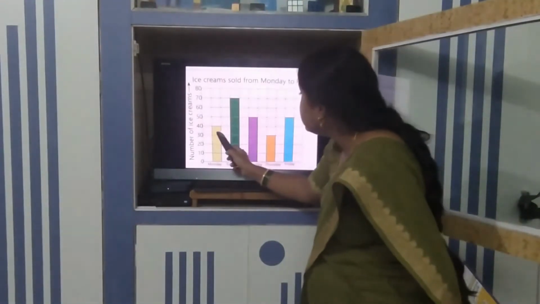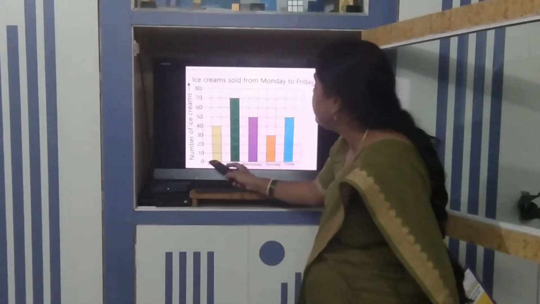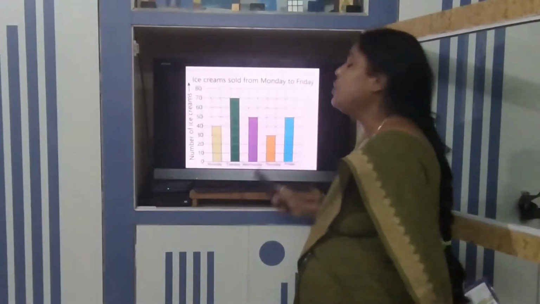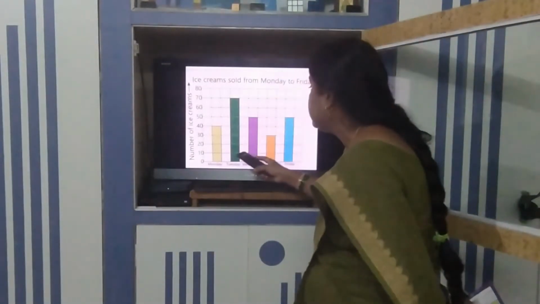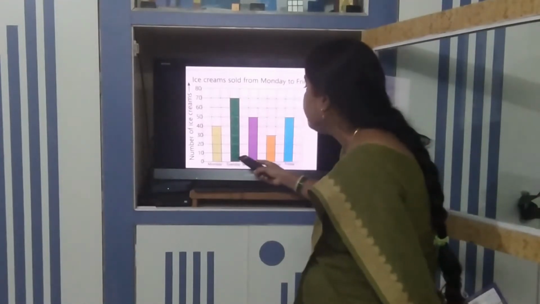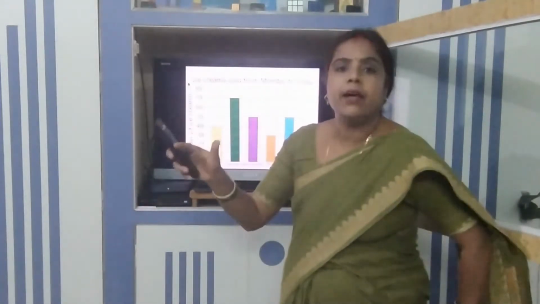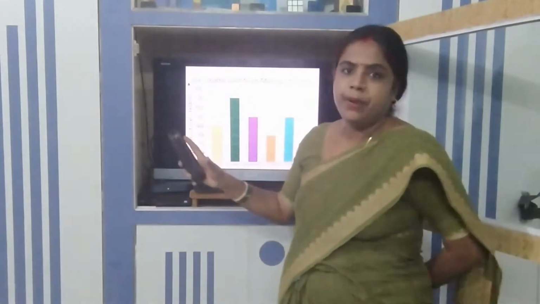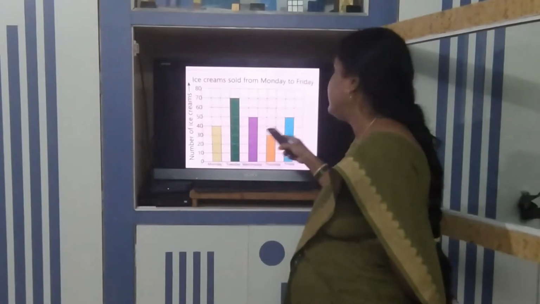Now the distance between two bars is also fixed. It is not like one bar is drawn here, then we leave 2 bars and then draw one, then leave 1 bar. No, it's not like that. The distance between these 2 bars is also fixed. In between 2 bars the gap is fixed. It's not like some are very close, some are very far. Some bars are not narrow and some wide, all are of the same width and at equal distance.